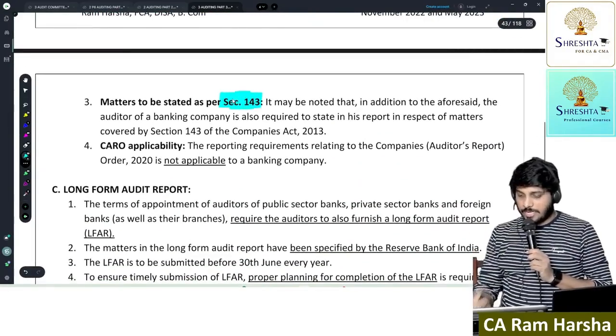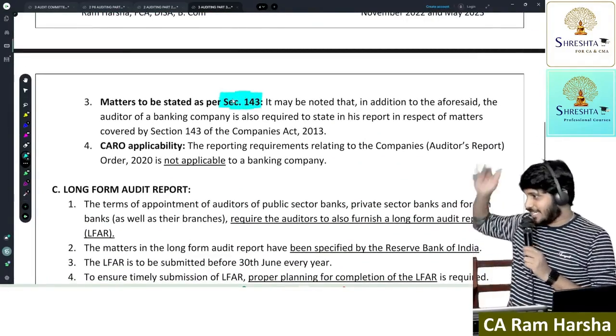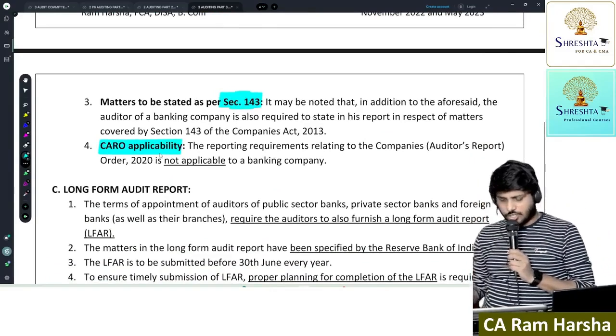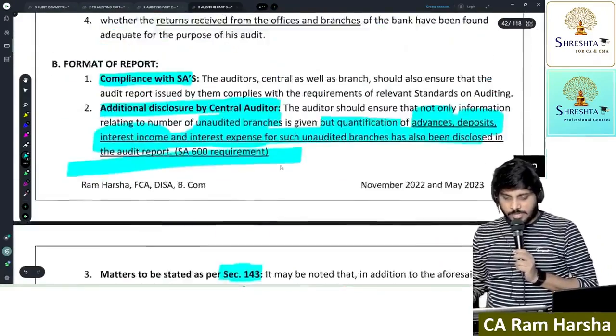Now, whatever matters Section 143 says, the checklist items, all those matters apply. And what about CARO? That is not applicable. Now, next.